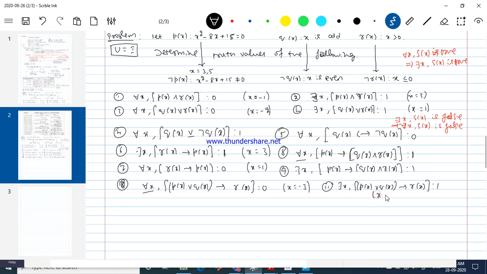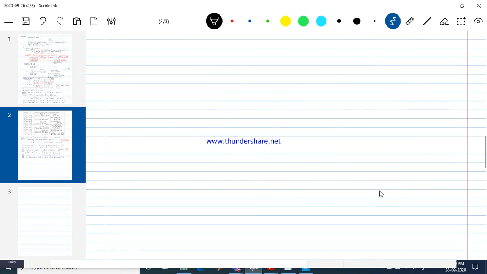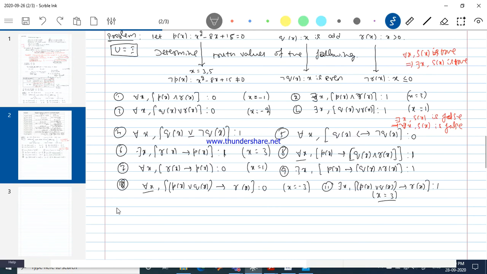So you just gave one example. Let me take the same thing. You gave me x equal to 3, I think. Yeah, you can take x equal to 3 here. With x equal to 3, both of these are true statements, but there is no need for us to make both true. I just need to make any one of the statements true, that's enough for us. Or just make the hypothesis itself false. Okay, so try this one.